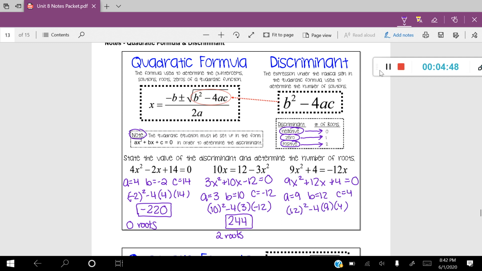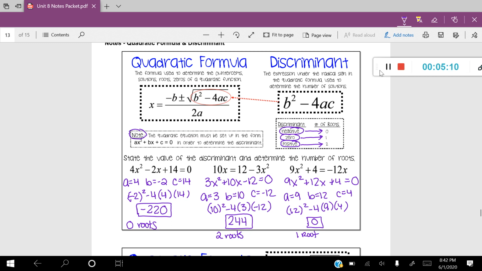And if I put this into my calculator, the value of my discriminant is 0. If the value of what's underneath that radical is 0, that means I'm going to have 1 root, which, if you remember correctly, when you have one root, that's also called a double root. Okay, so that's how you determine the discriminant.